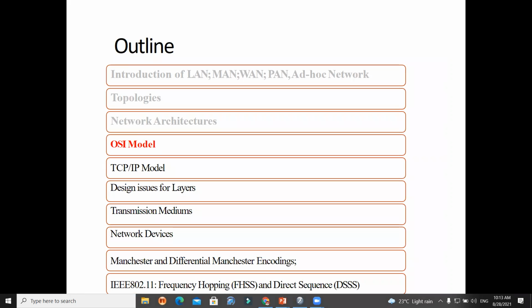The next one is the OSI model. Okay, so if you observe here the OSI model, in that case what happens, students?